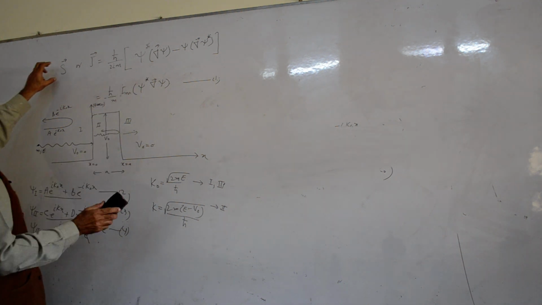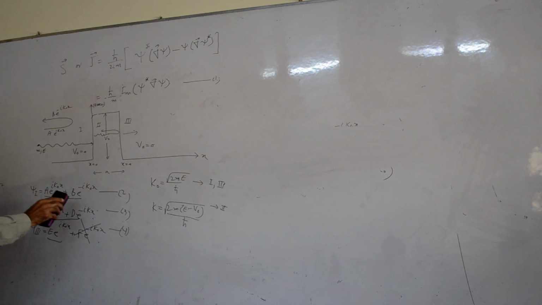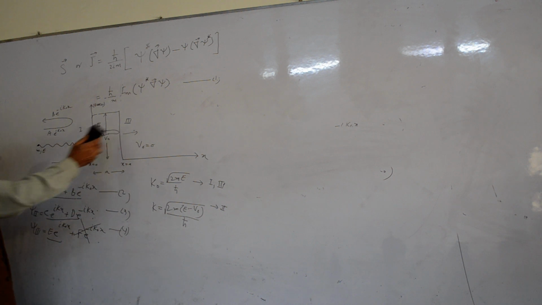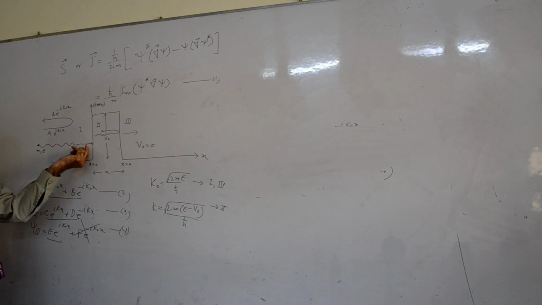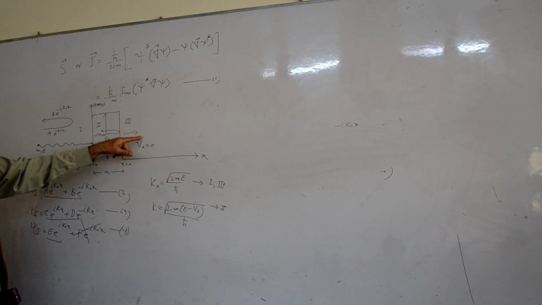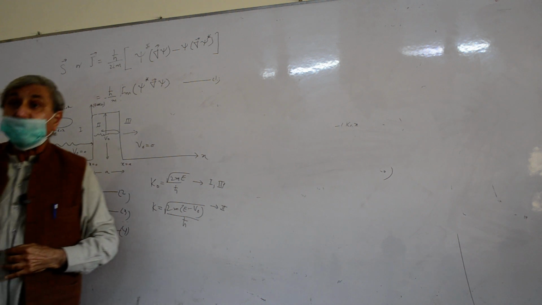Okay, so I have shown you the power of the probability current. You can calculate the probability current in the three regions as I did it before. So you can say the incident particle current is that, reflected particle current is that, transmitted particle current is that. There is no need to calculate in between the probability current, because whatever is here, some portion is going back. Some portion goes in there and then it appears here. This is known as tunneling effect.